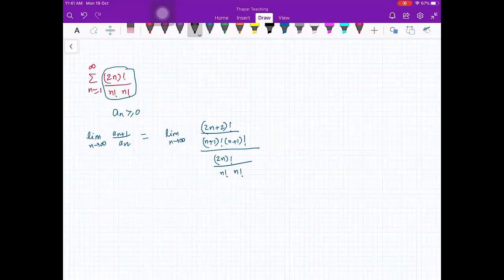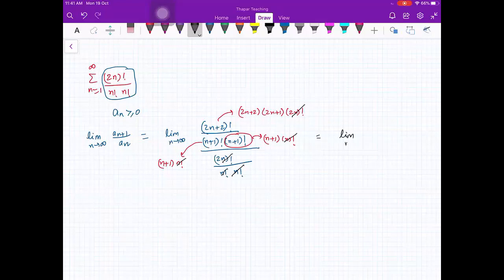So what I will do, I will write this as (2n+2) into (2n+1) into 2n factorial. Here, I will write it as (n+1) into n factorial, and I will write this term again as (n+1) into n factorial. Now you see this 2n factorial and 2n factorial will cancel. This n factorial and n factorial will cancel, and this n factorial and this n factorial will cancel. So you have the limit n going to infinity of (2n+2)(2n+1) divided by (n+1) into (n+1).